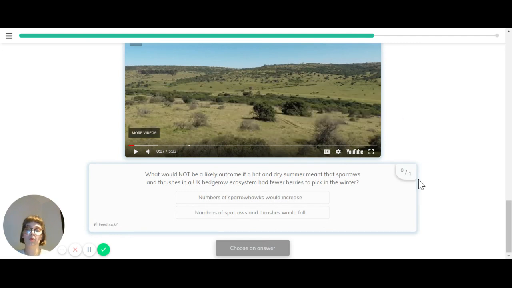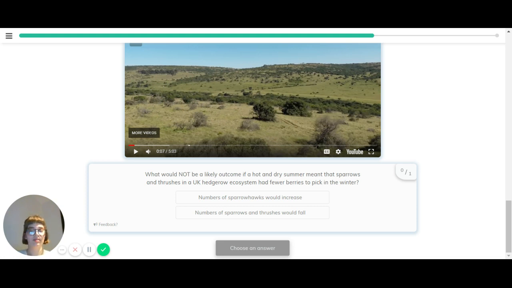So now we've got a question. What would not be a likely outcome if a hot and dry summer meant that sparrows and thrushes in a UK hedgerow ecosystem had fewer berries to pick in the winter? So what would not be a likely outcome? So this is looking at an ecosystem cascade.